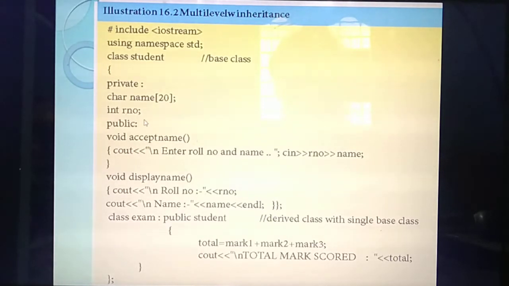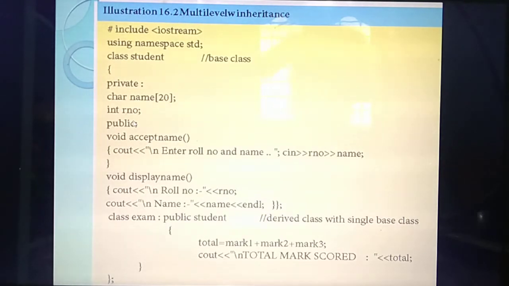Okay. So what's the use of private? Private means you can access only inside the class or the function. Public means you can access it at any place, that means inside the program, inside the function or outside the function. That is called public. If you are not specifying any access specifier, the compiler automatically takes which access specifier by default? Private.